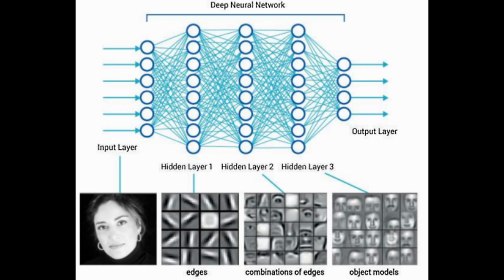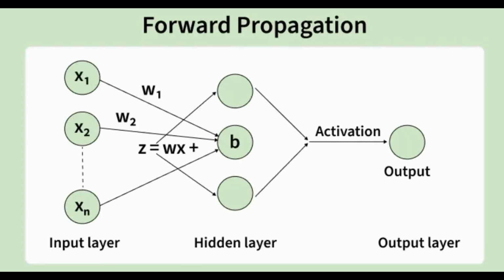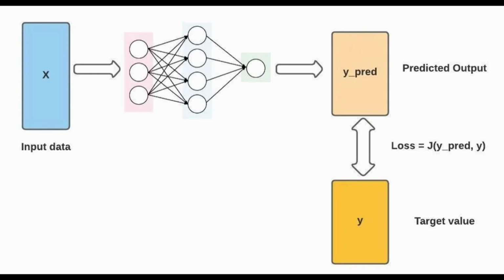Forward propagation. In a deep neural network, these neurons are arranged in layers. During forward propagation, data flows from the input layer through multiple hidden layers to the output layer. Each layer performs matrix multiplication on the inputs from the previous layer. The hidden layers act as feature extractors, progressively breaking down the raw data, like pixels or audio waves, into higher level abstractions.